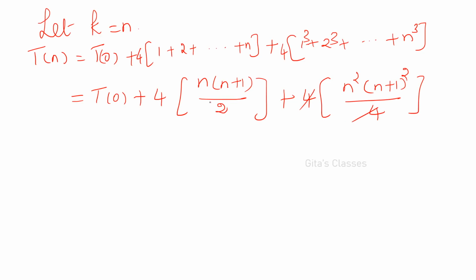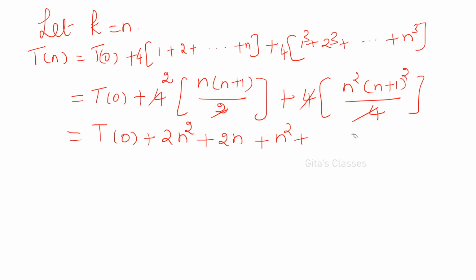So 4 will get cancelled, here you will get 2. So this will become T of 0 plus 2 into n into (n plus 1), so this will become n squared plus n, so plus 2n squared plus 2n. This is (n squared plus n) multiplied by 2, plus (n squared plus n) the whole square, or I can expand this also, n squared plus 2n plus 1.